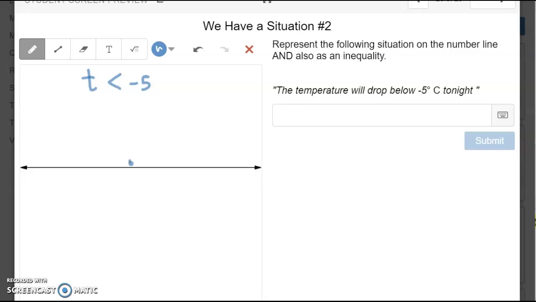So that means we need to find my negative 5. From here, I need to draw a circle around it. The inequality is below, or less than. It does not include negative 5. So I'm not going to color that in, but we want to shade the side that is smaller than negative 5, that's to the left.